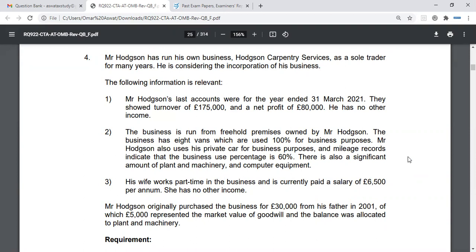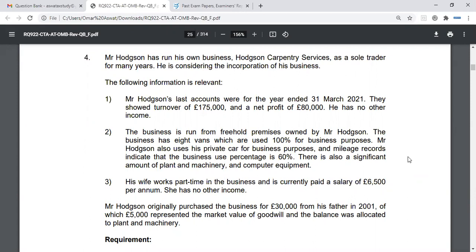In order to mitigate this, what do we do? We make a joint election under Section 266, Capital Allowances Act 2001, whereby the assets will move across into New Co at tax written down value.